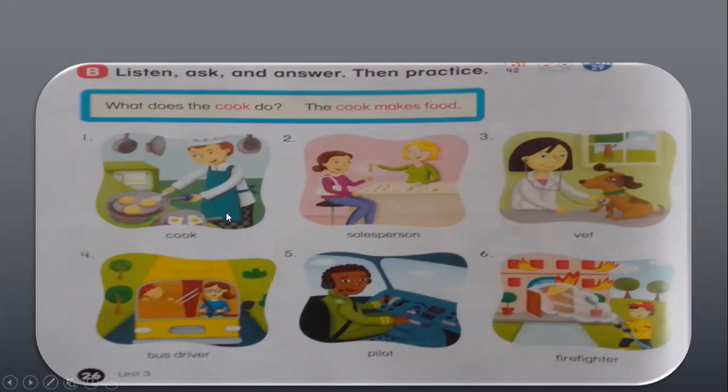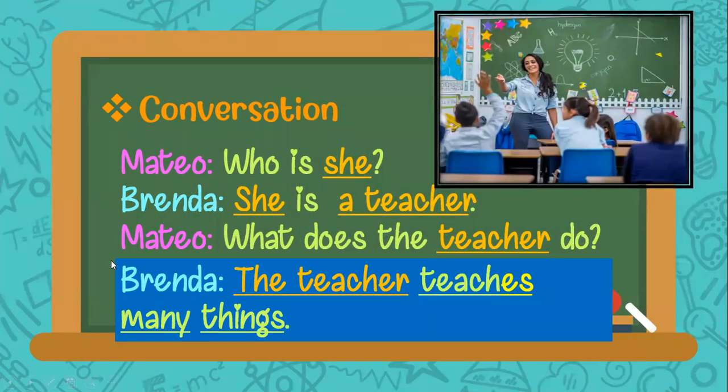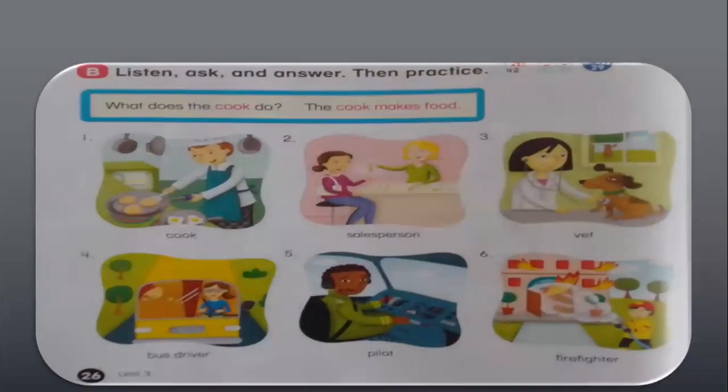Or, this cook is a man, so I can use he. He makes food. There are many ways to express that. Now, what are you going to do? You are going to create your own conversation. That's why in your notebook, you wrote my conversation. And having this example, you create a conversation.